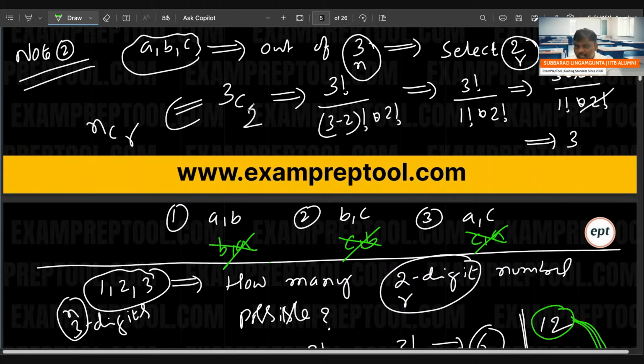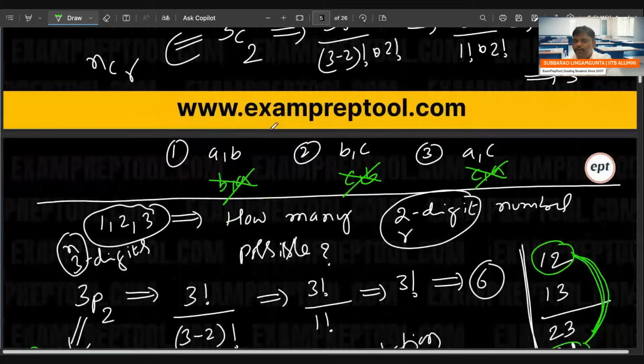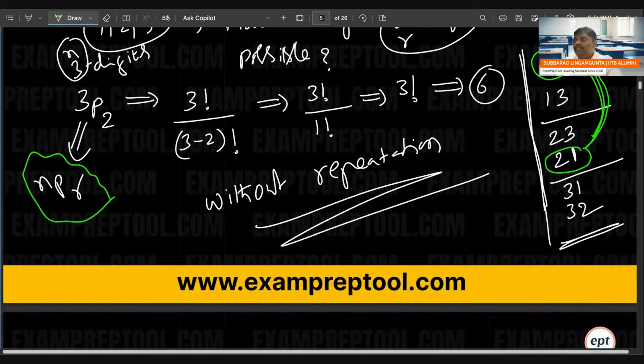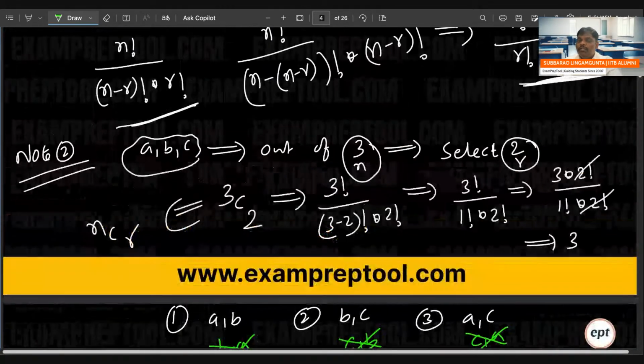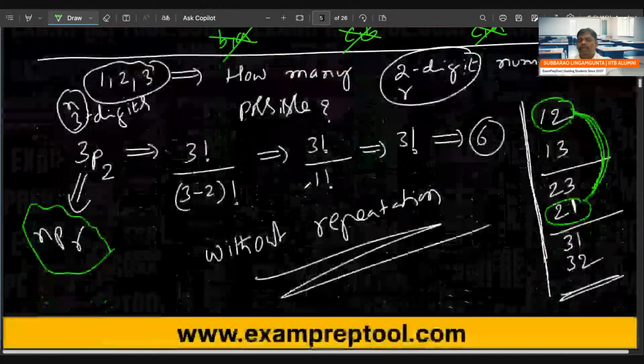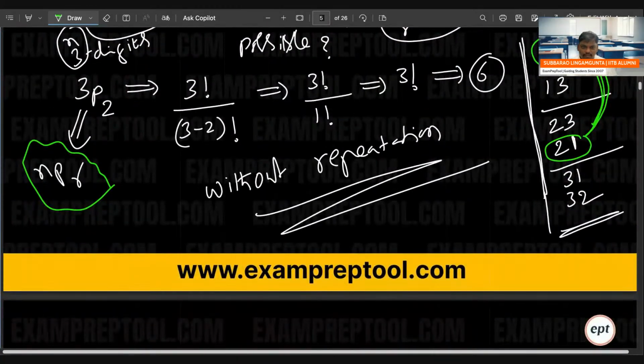If order is important, it is not 3C2, it is 3P2. If order is not important, it is 3C2. So be careful, there is some difference. Some people are asking, what is the difference? See, 3 factorial by (3 minus 2) factorial into 2 factorial. In the case of nCr, there is an extra factor below. Because of the extra below, a smaller value comes. In combinations, you will see a smaller value.